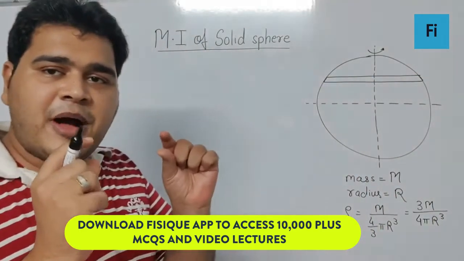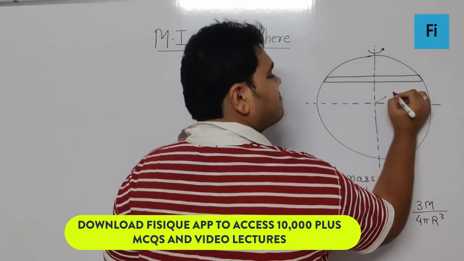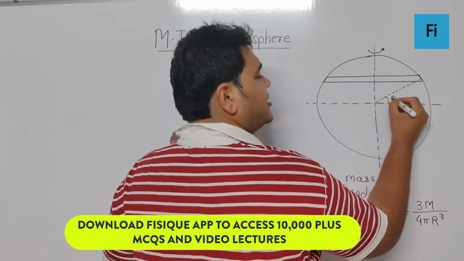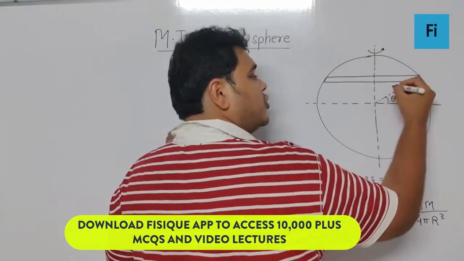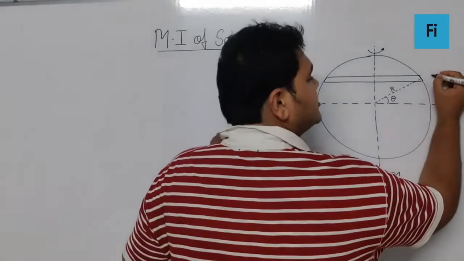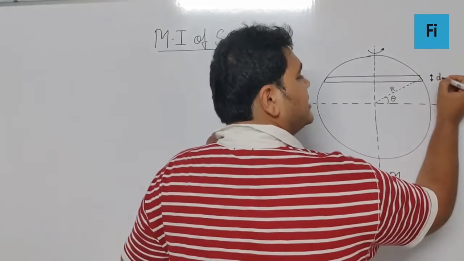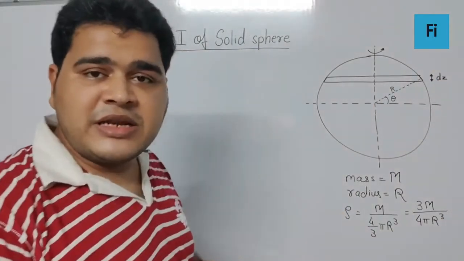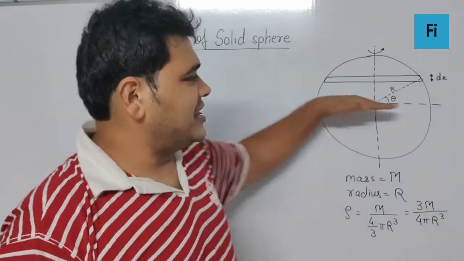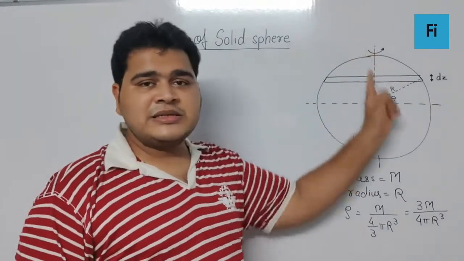The small tiny part which is cut. Now definitely I can say, if I join this over here, this is going to be theta and this part is going to be r, the radius. Now here I can assume this thickness to be dz. Why I am considering this as dz is because it's on the z axis, because this will be the x axis, this will be the y axis. So I am considering this as dz.